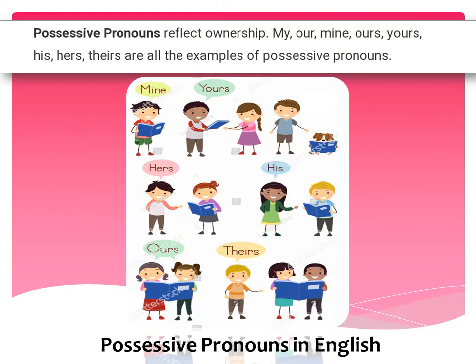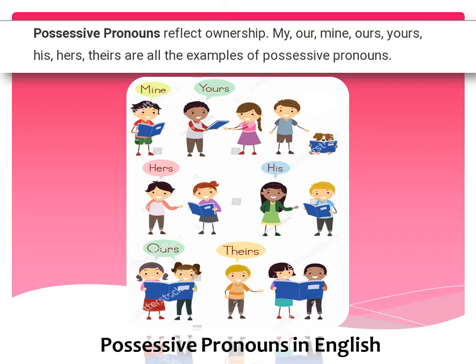Next type is possessive pronoun. Possessive pronouns reflect ownership. My, our, mine, ours, yours, his, hers, theirs are all examples of possessive pronouns. So possessive means possession, means you are having possession of something, you are the master of something.